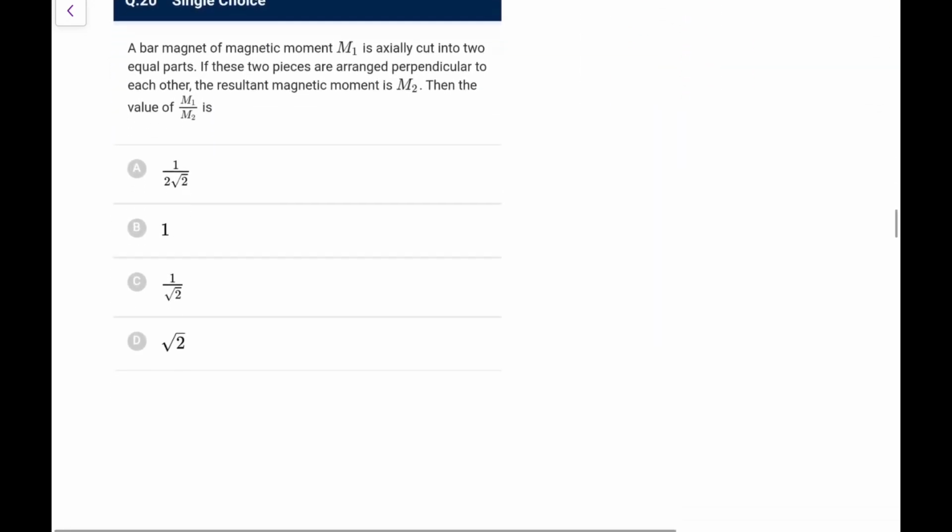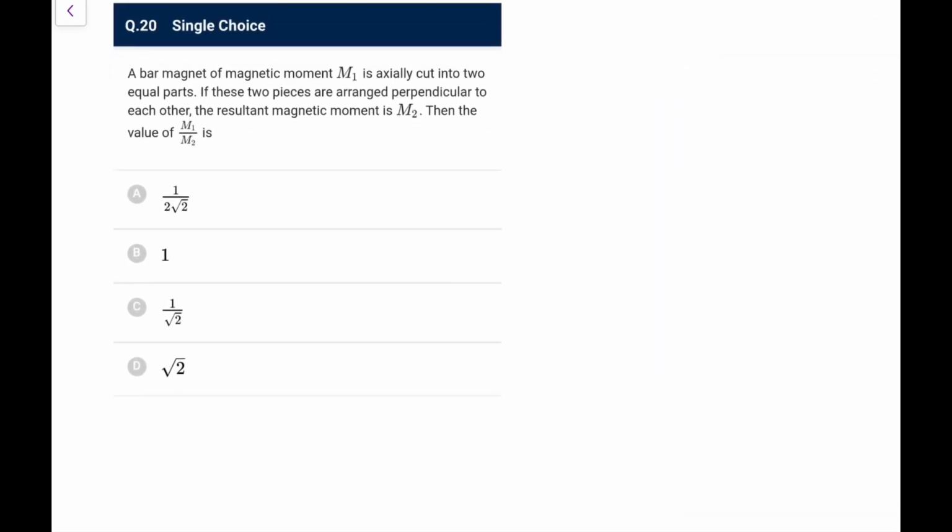So this is again a pole strength thing, generally not asked, but they are asking in terms of pole strength. Now, a bar magnet of moment M1 is axially cut into two equal parts. If these two pieces are arranged perpendicular to each other, the resultant magnetic moment is M2, then the value of M1 by M2 is.